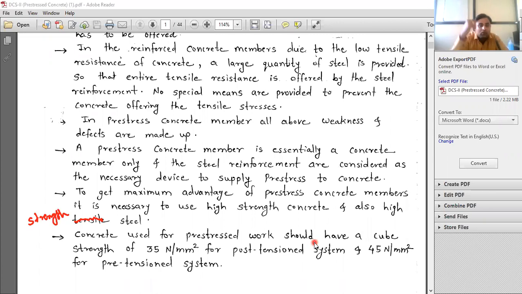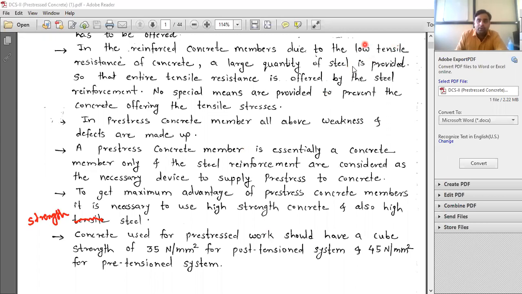Yes, sir. So that is why this sentence is important. Here what they have told us is that to get the maximum advantage of pre-stressed concrete members, it is necessary to use high strength concrete and high strength steel. Okay. समजा मी M10 यूज केलं आणि मग मी प्रिस्ट्रेस केल्यावरती त्याची स्ट्रेंथ M40 जरी झाली तरी मला त्याचा उपयोग नाही ना, कारण M40 मी ऑलरेडी बनवू शकतो. ओके, सो दिस इज द थिंग.